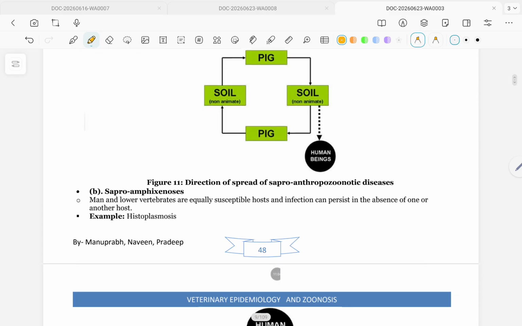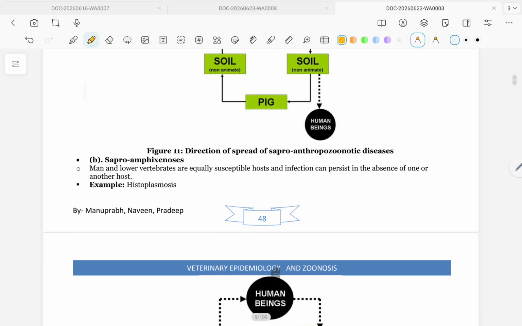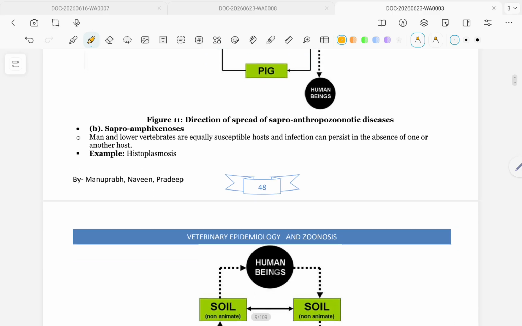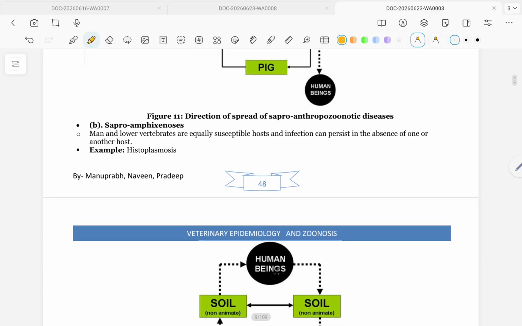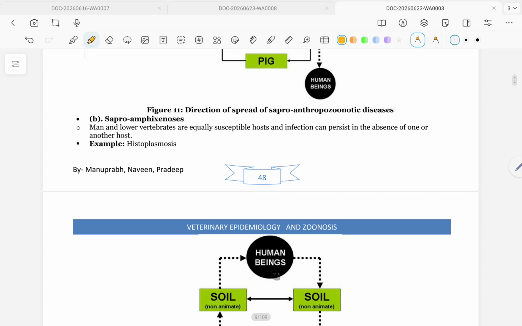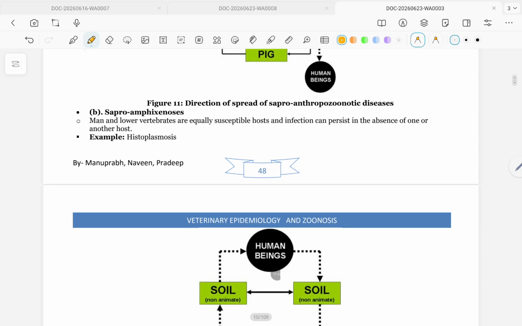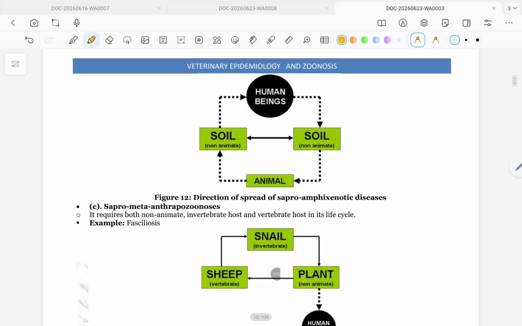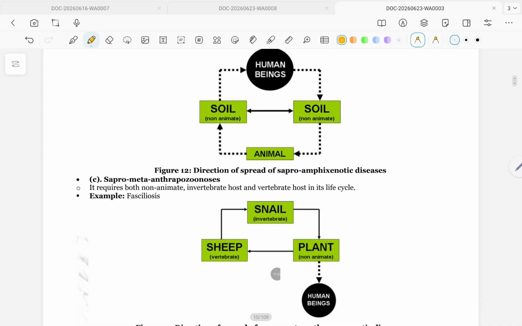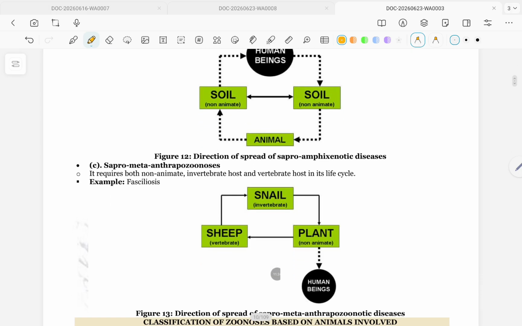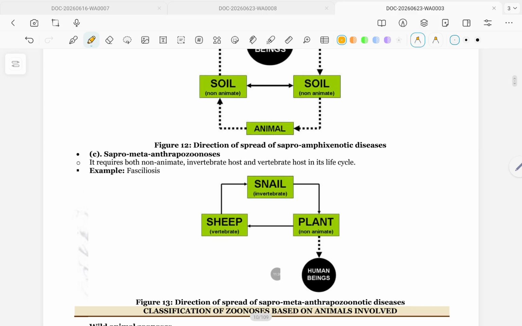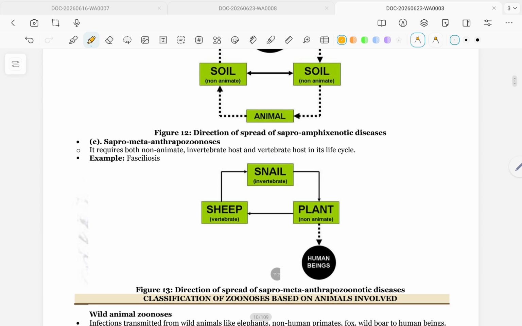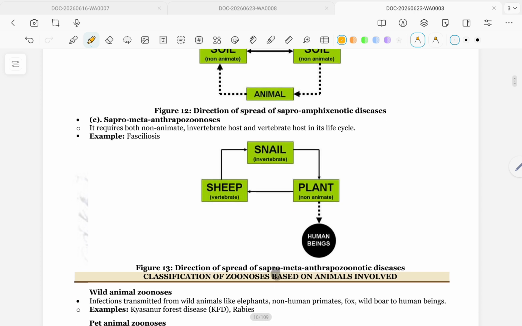Saproamphigenesis: man and lower vertebrates are equally susceptible hosts, and infection can persist in the absence of one or the other host. Example: histoplasmosis. Saprometaanthropozoonosis: it requires both a non-animate reservoir and a vertebrate host in its life cycle. Example: fasciolosis.